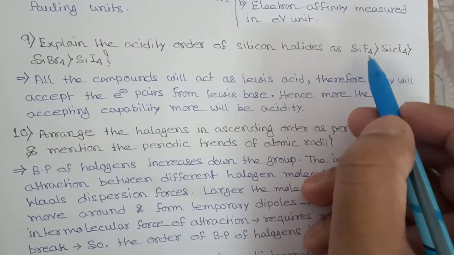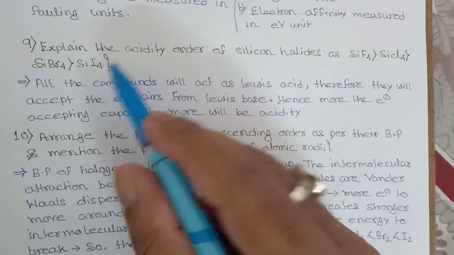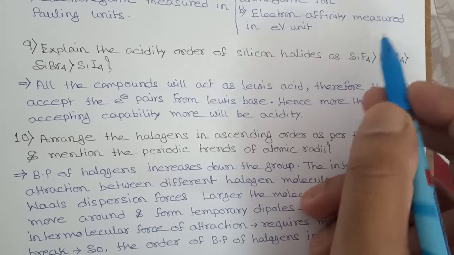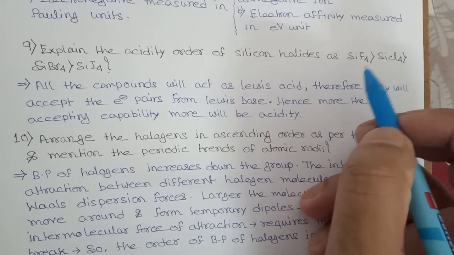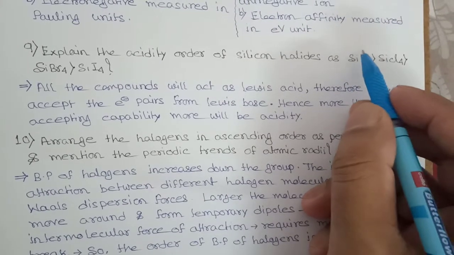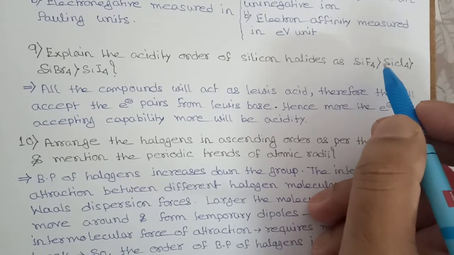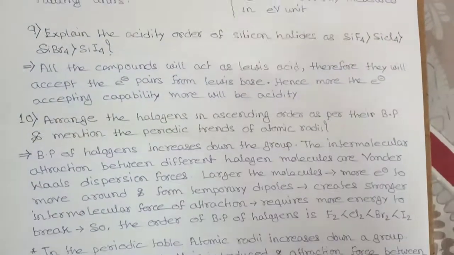You know, fluorine is the most electronegative atom compared to iodine, chlorine or bromine. So this will attract the electron cloud from the Lewis base. That's why this is more acidic, because fluorine has more electron accepting capability than Cl, Br or I. That's why this is the order.